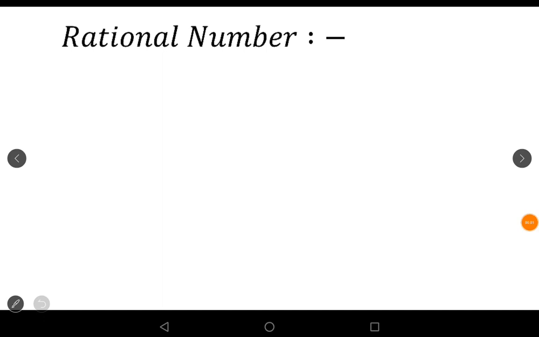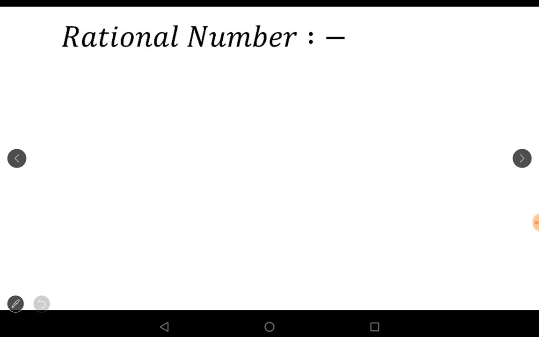Next one, rational numbers. Before we learn rational numbers, let's recall fractions. A fraction means a part of the whole, a part of a group. Fractions are of three types: proper fraction, improper fraction, and mixed fraction. And we learn decimal numbers.